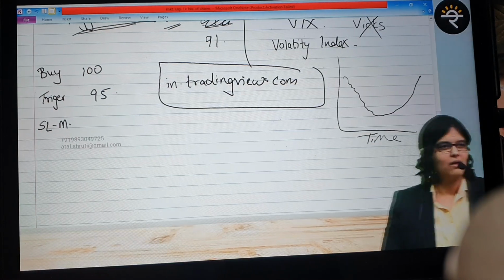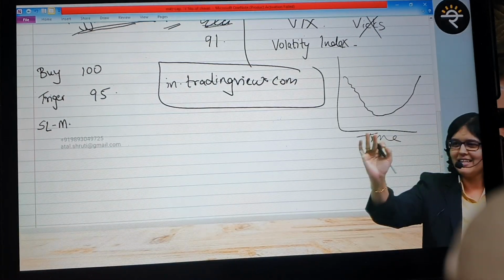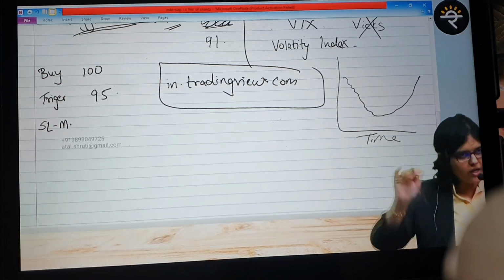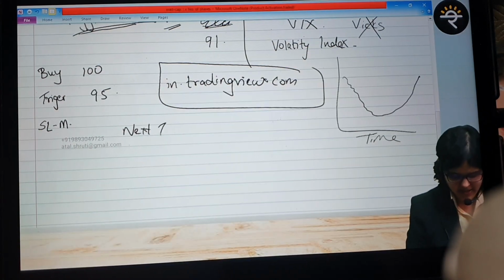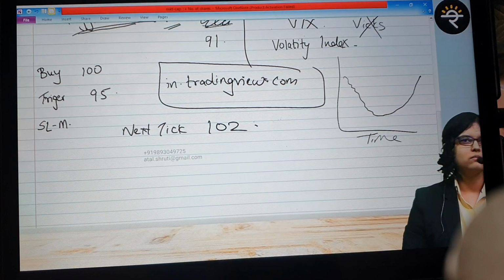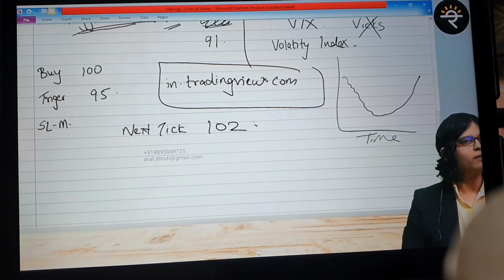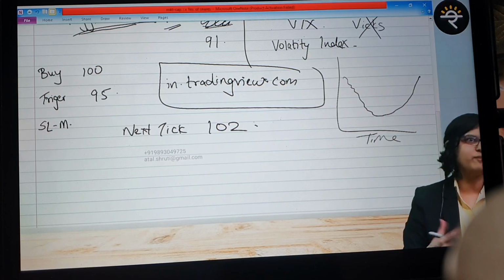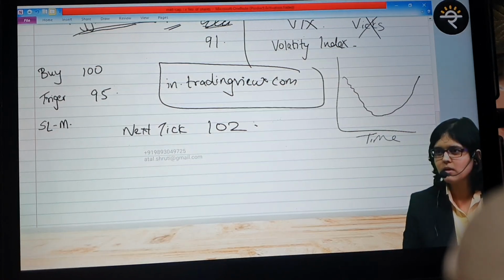So everyone has to answer. From 100, listen, from 100 it goes down to 95. Has it been triggered? Yes. Has it become active? Theoretically, as per this case, next tick is at 102. Will it be executed? Yes or no? Answer is yes. It will be executed. In this case, you get a profit. You get a profit of 2 rupees.